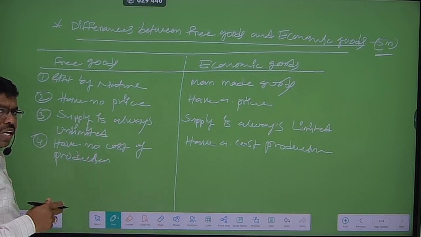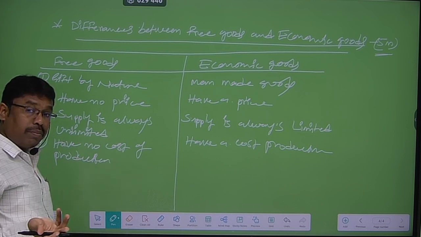Free goods have no cost of production. Why? Because these goods are not made by man.